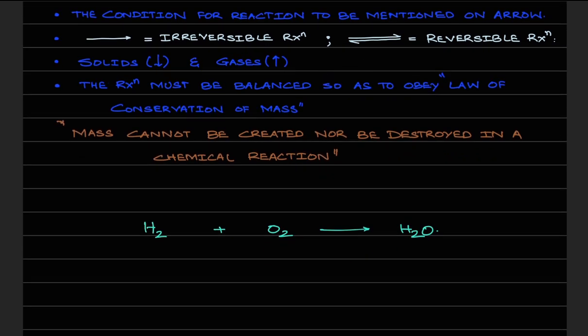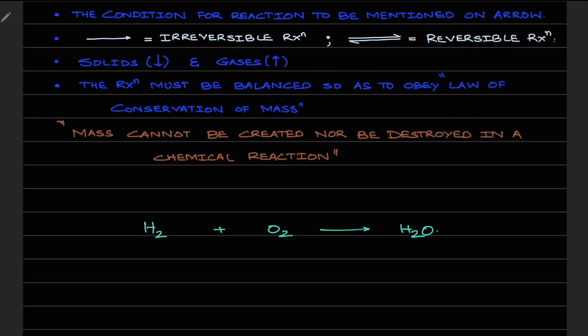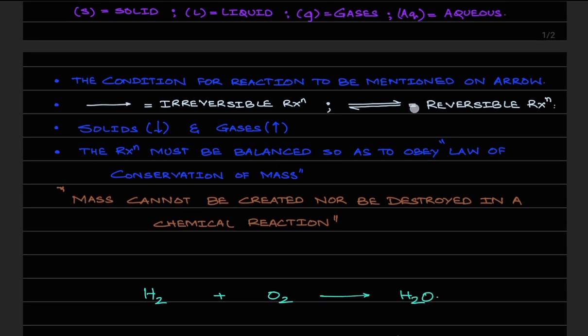In this reaction, all the things written on the left hand side of the arrow are the reactants, that is H2 and O2, and the products are always written on the right hand side of the arrow. So H2O in this case is the product. You don't have multiple products here, you have only one product.